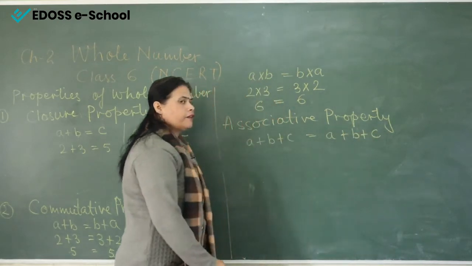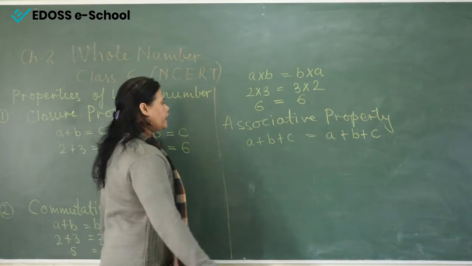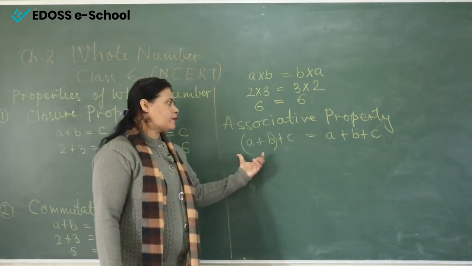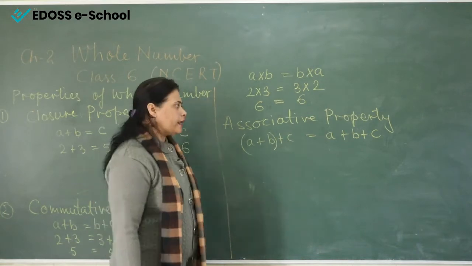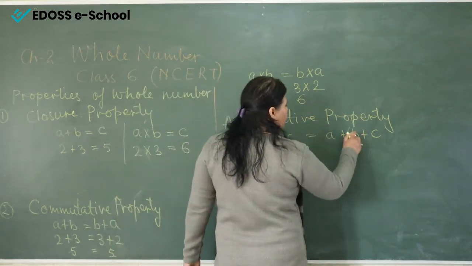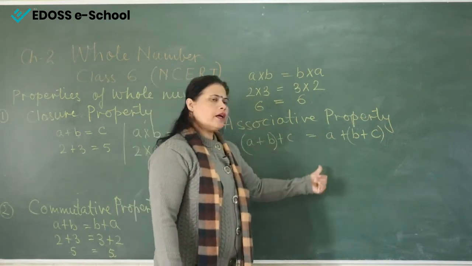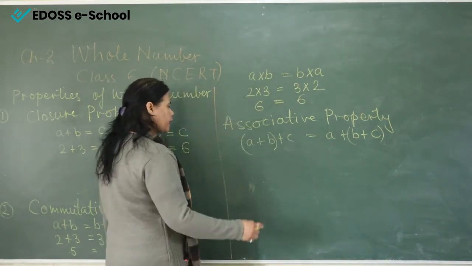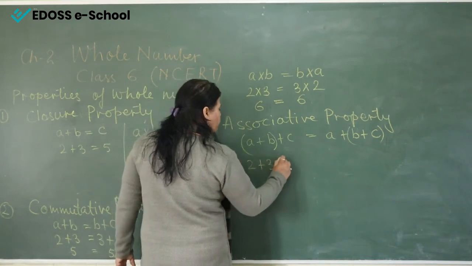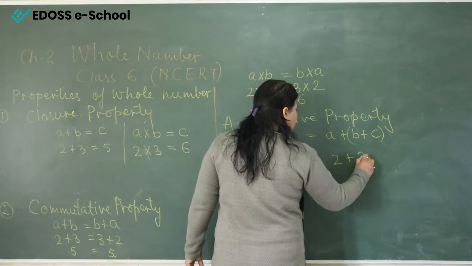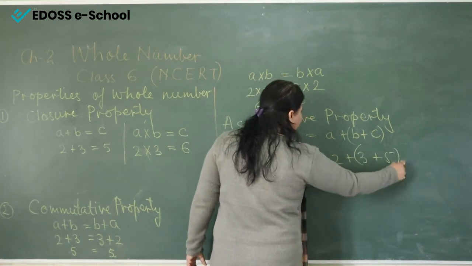But here the difference is that on the left hand side, we will add the first two numbers, and when we get the answer, we will add it with the third one. And on the right hand side, first we add the last two numbers, and the answer will be added with the first one. Now see the example here, 2 plus 3 plus 5. So we will get the same answer.